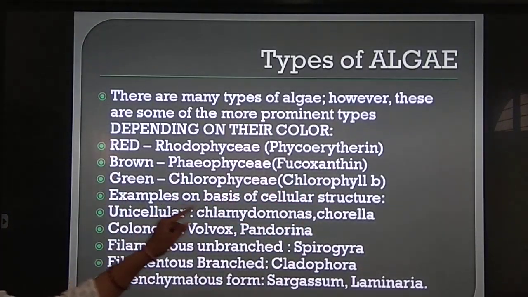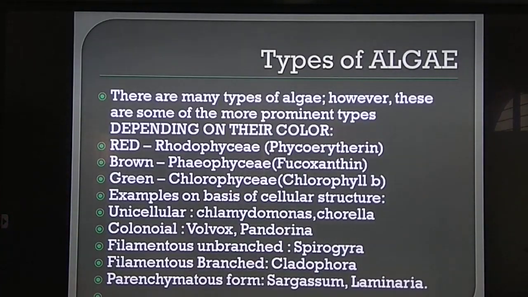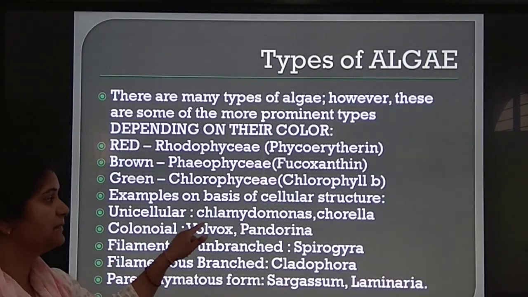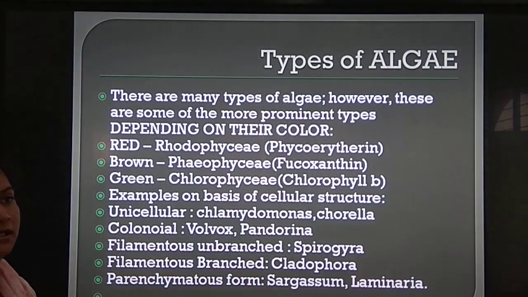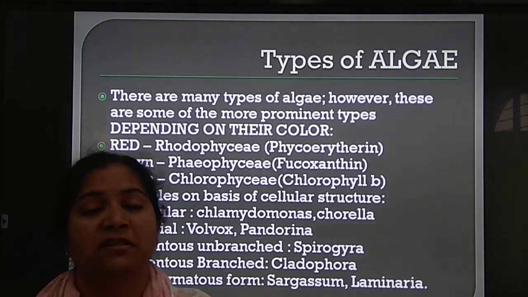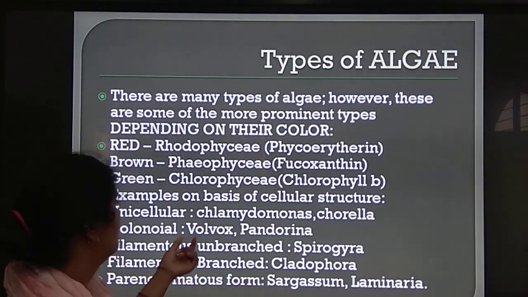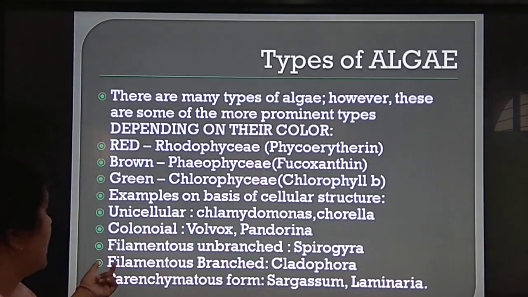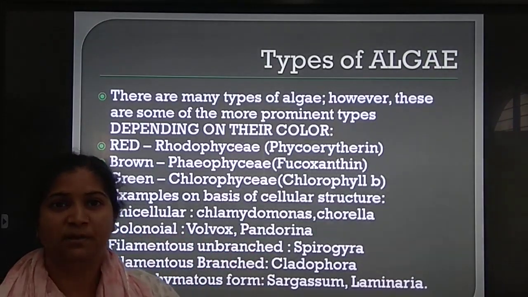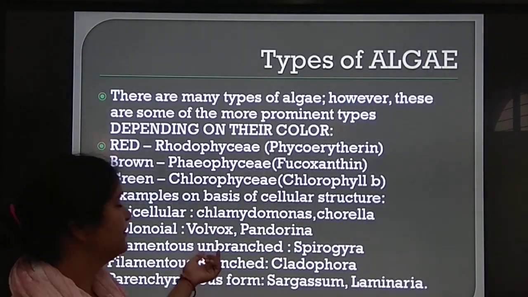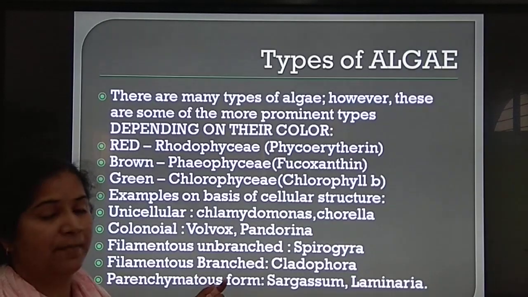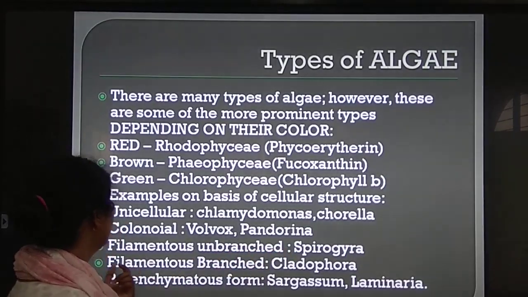Examples on the basis of cellular structure: if the algae is unicellular, examples are Chlamydomonas and Chlorella. If the algae is colonial, meaning the cells are bunched up in a colony, examples are Volvox and Pandorina. Filamentous unbranched means it has a long ribbon-like filamentous structure with a single filament, Spirogyra.